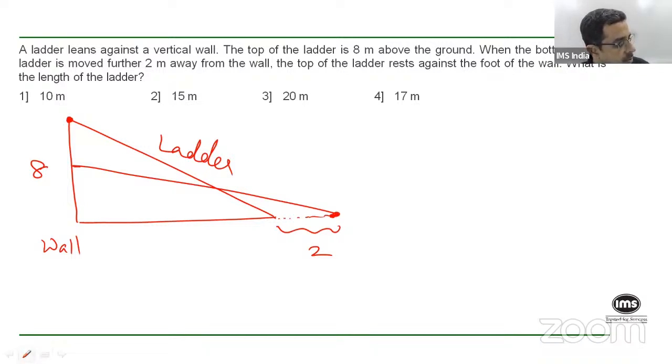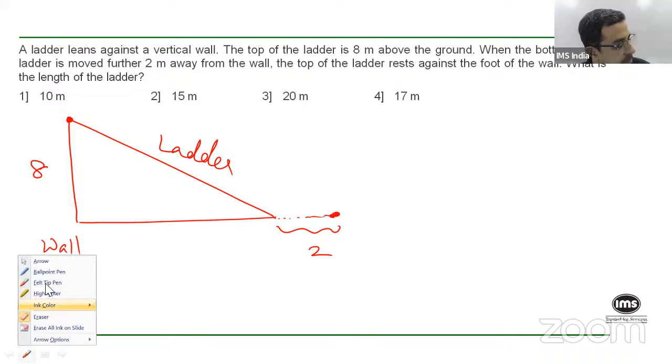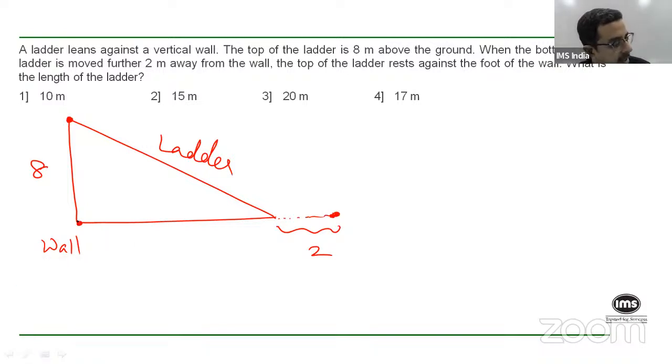So when it's moved 2 meters away, the top of the ladder rests against the foot, and then the ladder becomes this much. So this is the length of the ladder, which is what the question asks.